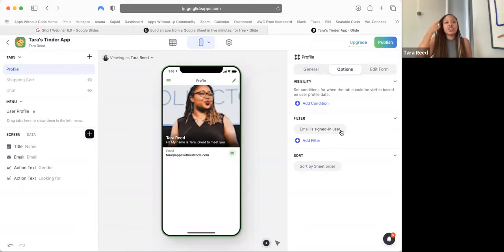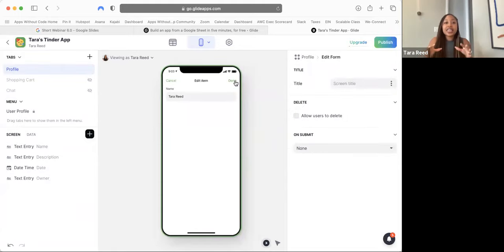Got it? Okay, so what we're gonna do next is, remember we put this pencil sign up here? We put the pencil to make edits to it. So what we're gonna do here is we're going to allow the person to make changes to their profile. So what I want you to do is click this pencil right here. Click this pencil. And you'll see that there's a place where someone can type stuff in, right? And what we're going to do is we're going to make changes to this screen so that they can add any of their information, right? They can add anything.